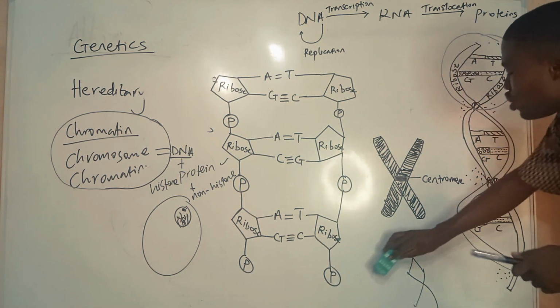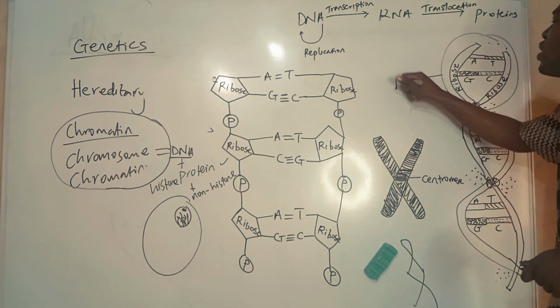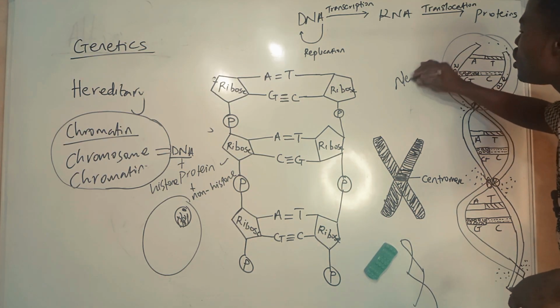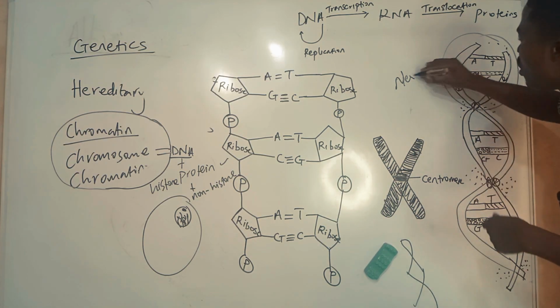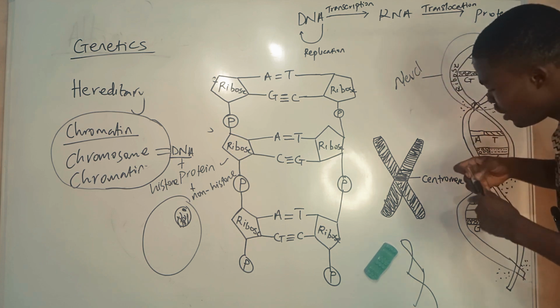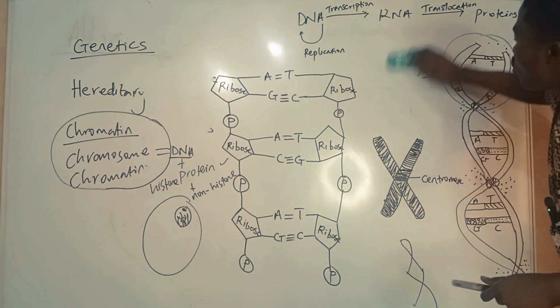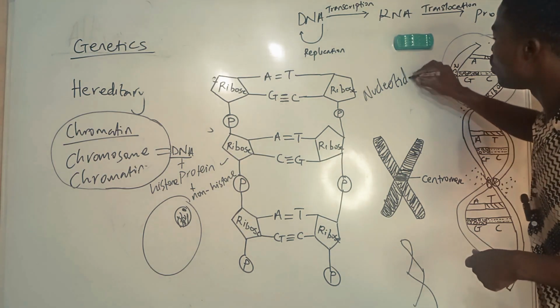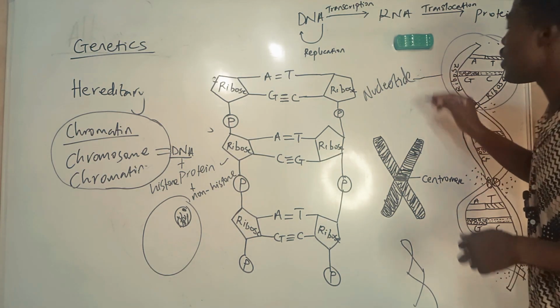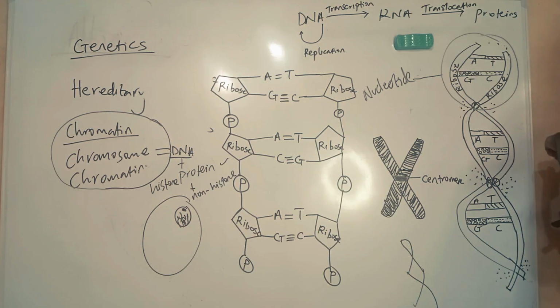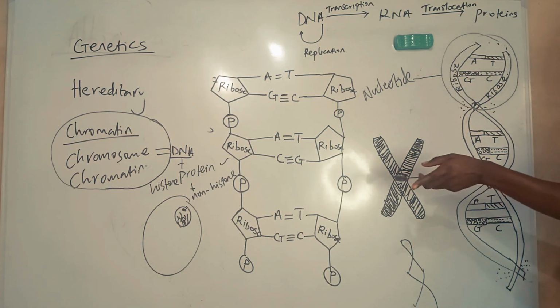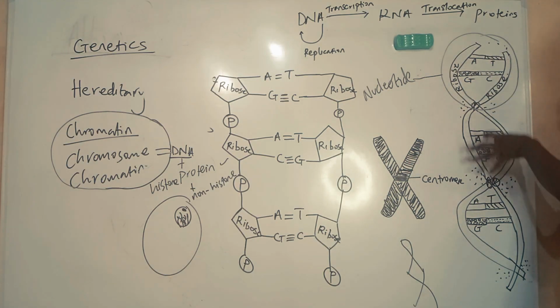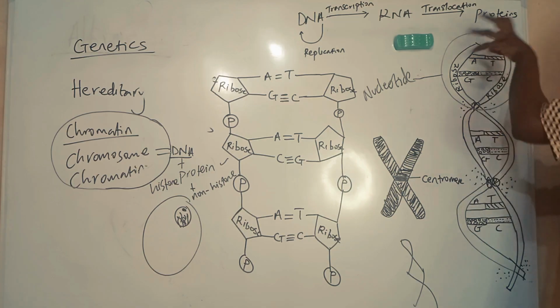And that repeating unit is called a nucleotide. So the repeating unit of a DNA is called a nucleotide. DNA is a nucleic acid, a long polymer molecule. It has one unit called a nucleotide.